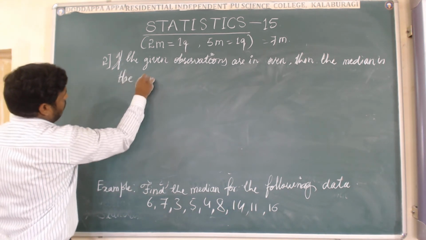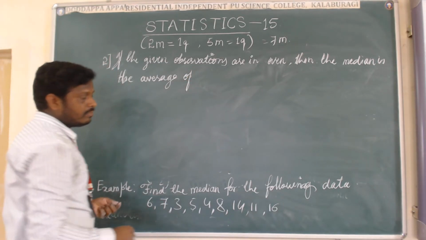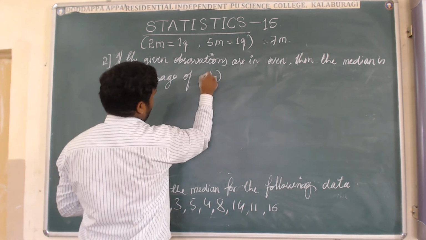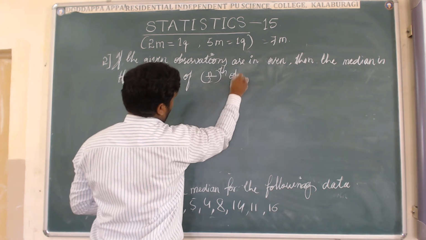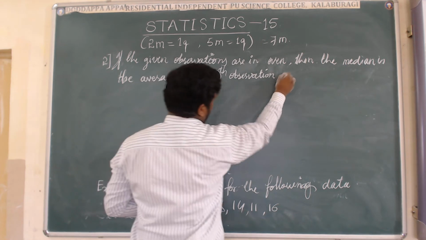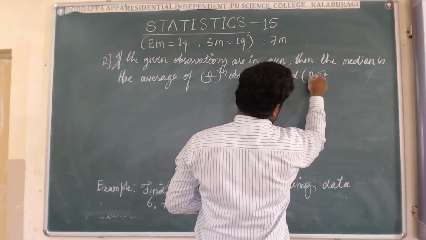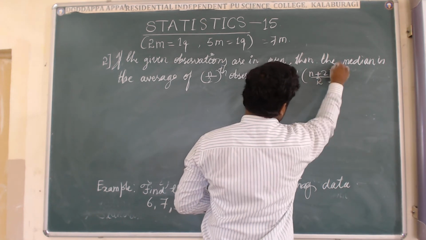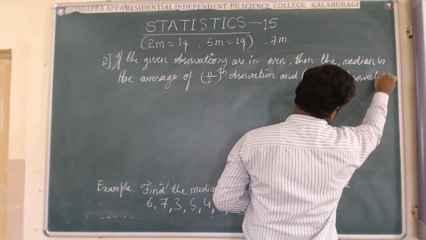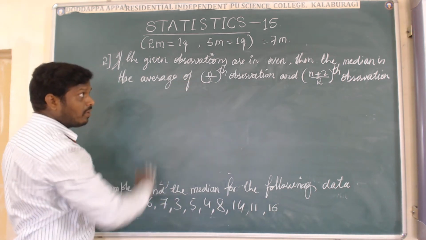the average of the n by 2 th observation and the (n plus 2) divided by 2 th observation. That is in words.